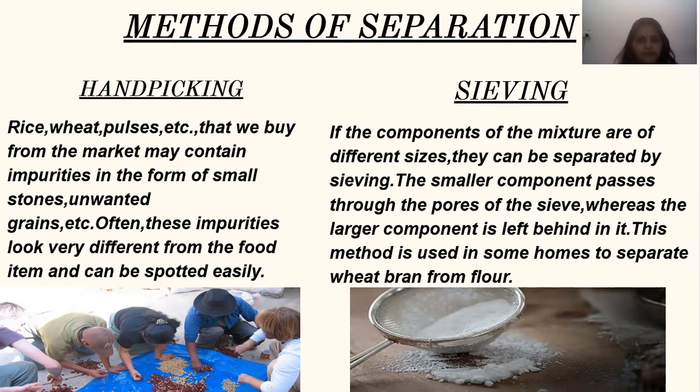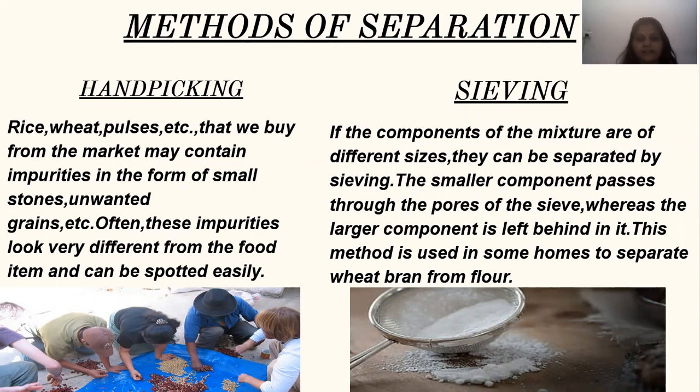Often these impurities look very different from the food item and can be spotted easily, so we can remove those impurities by hand. This method is preferred only when the quantity of the mixture is very small, the unwanted substance is present in smaller quantities, and the size, shape and color of the unwanted substance is different from that of the useful one.